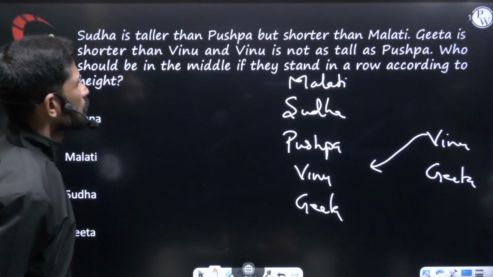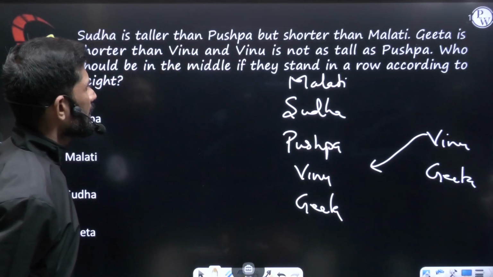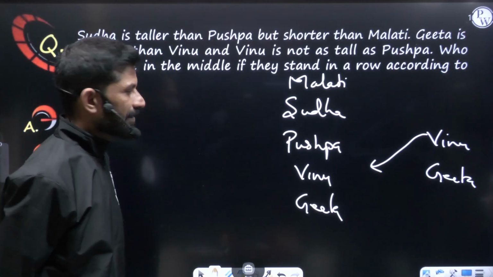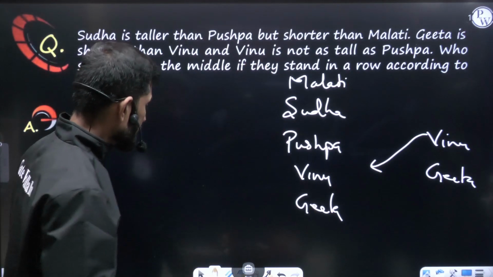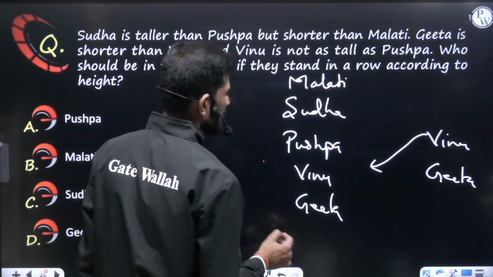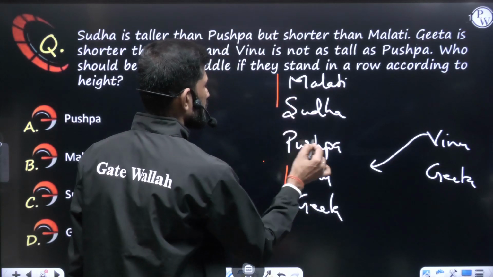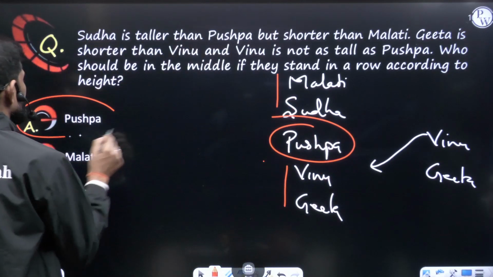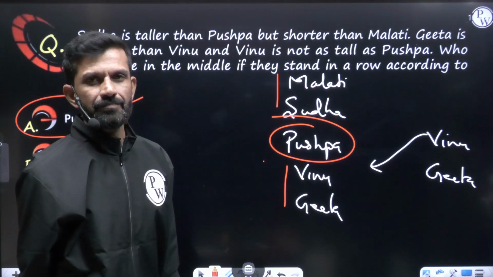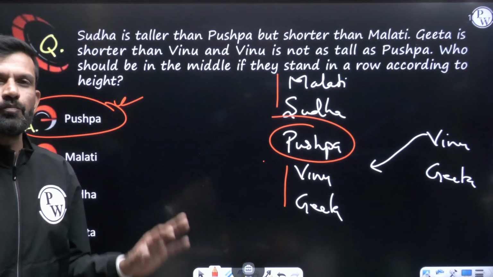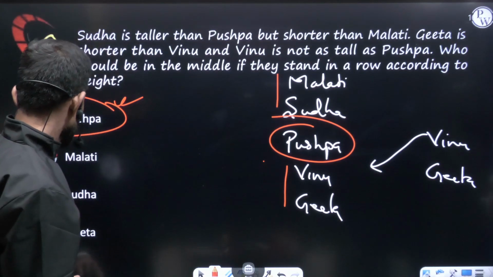Now they are asking who should be in the middle if they stand in a row according to their height. So they are standing in a row according to their height. Who is in the middle? If you put two people here and two people here, Pushpa is there in the middle. That is the answer, option A. If they stand according to their height, Pushpa will be exactly in the middle.